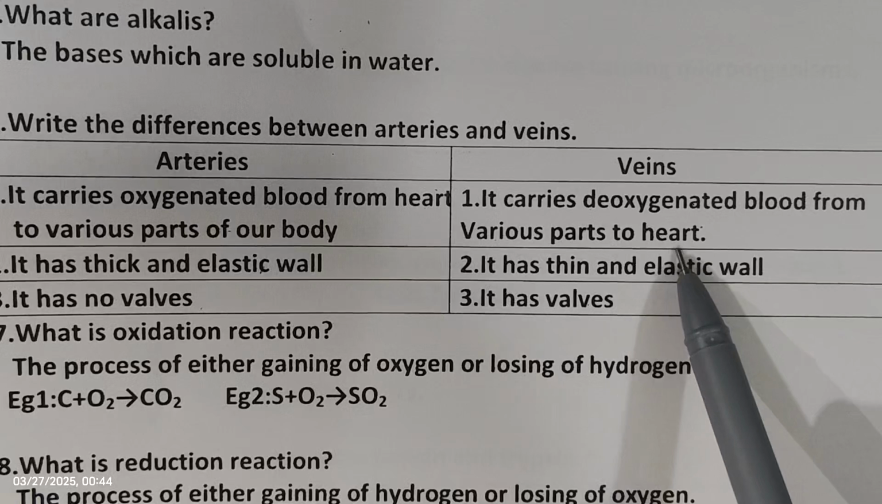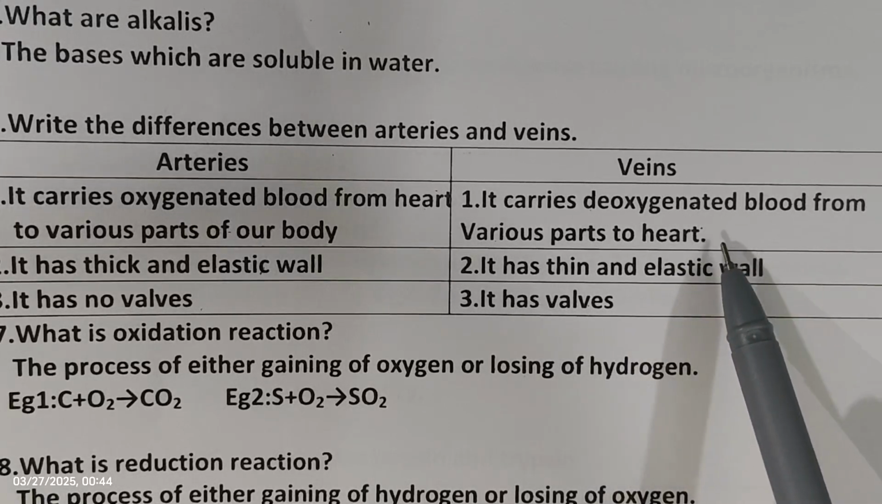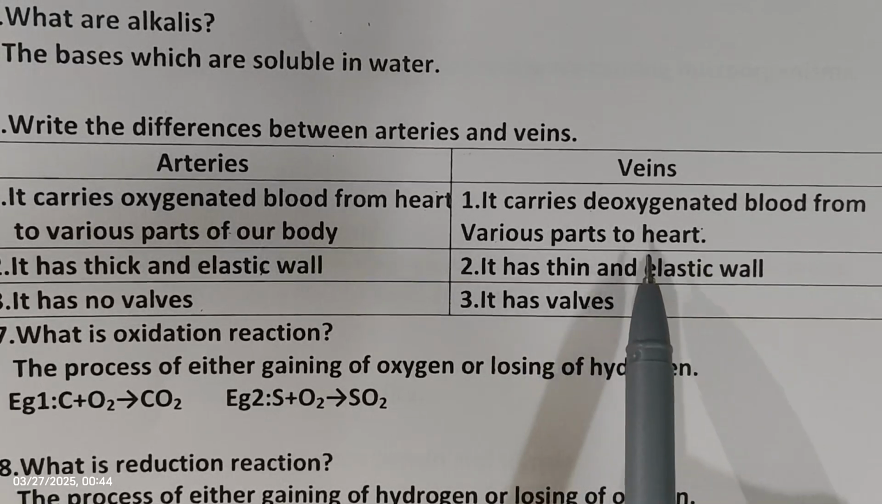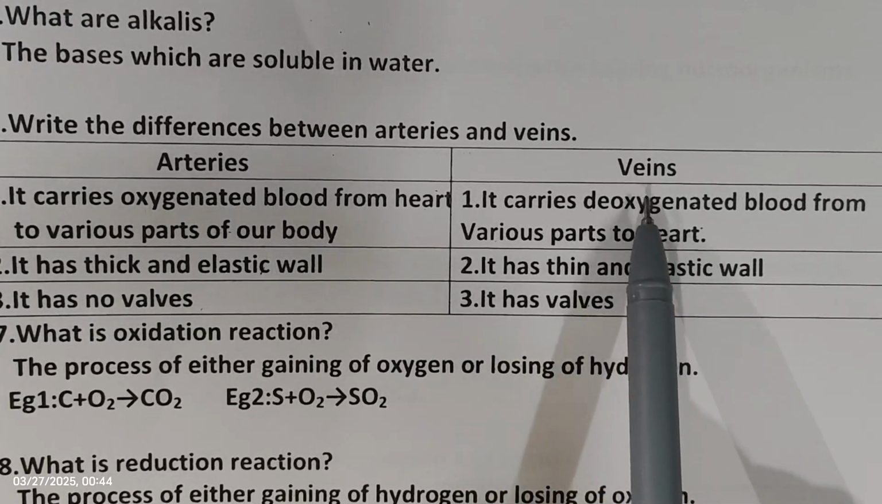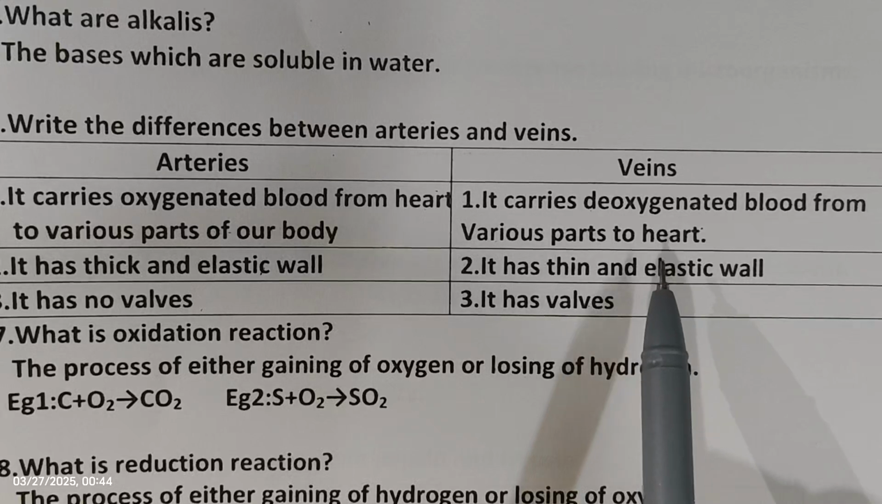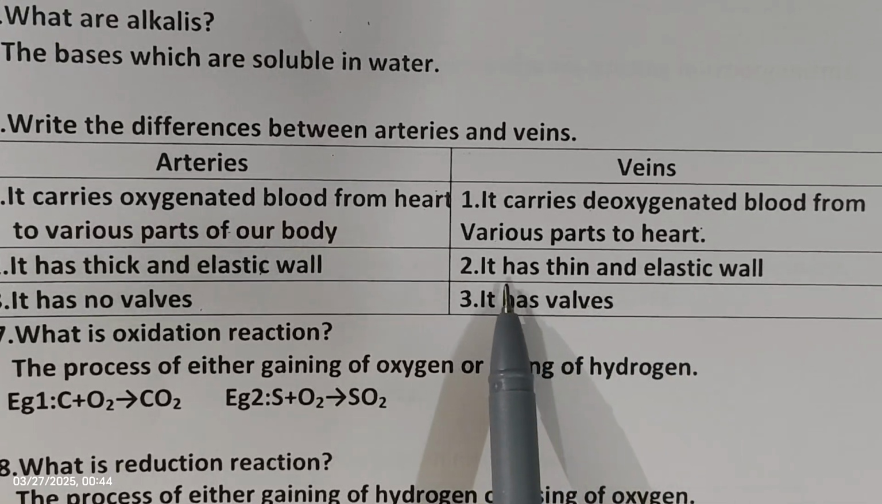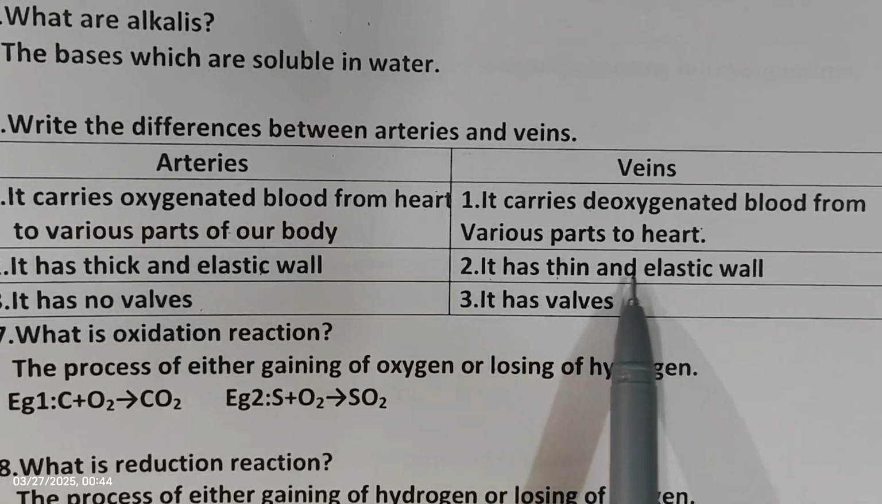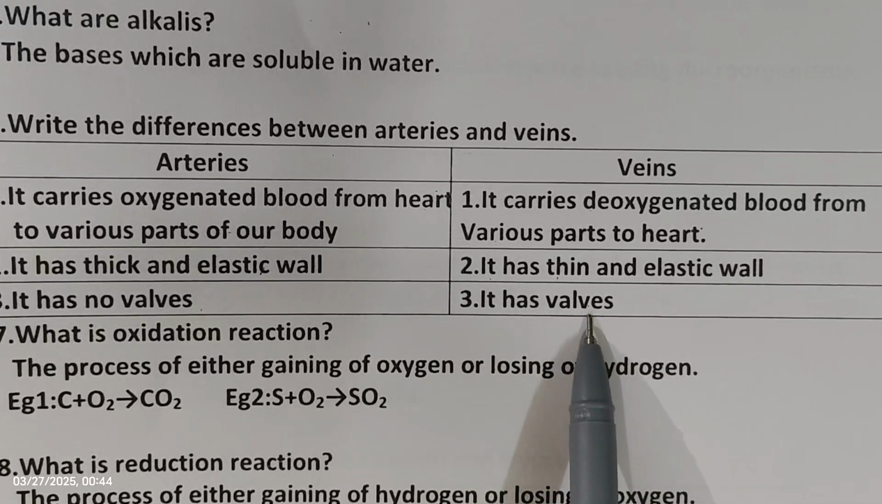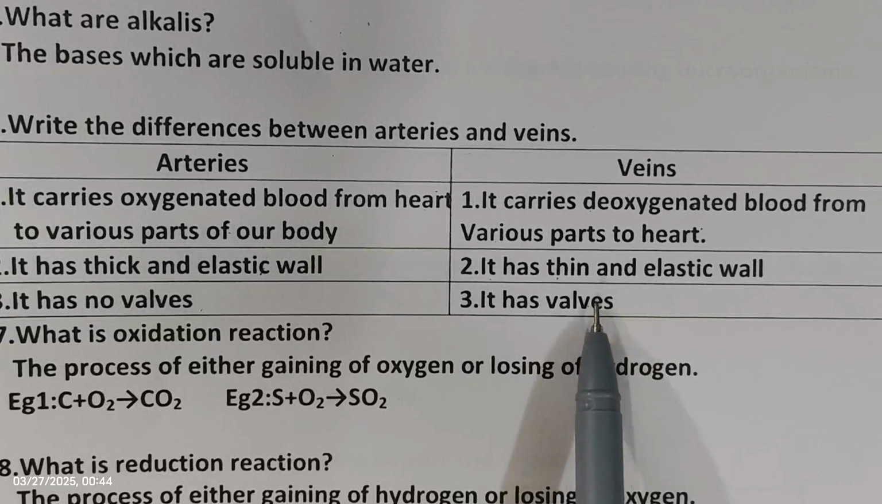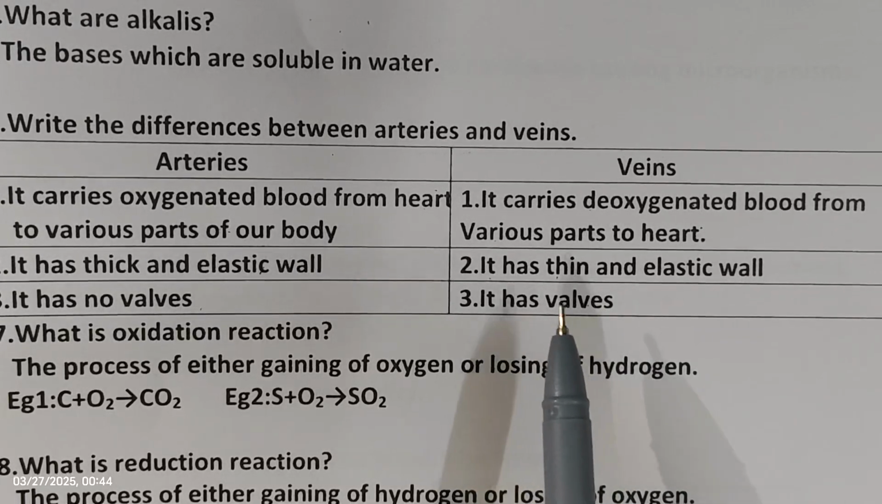But in veins the blood flows slowly. Flowing slowly means no pressure is created. So the blood flow in veins does not exert pressure, they have thin elastic walls, and they have valves. Why valves? Because valves prevent the backflow of blood.